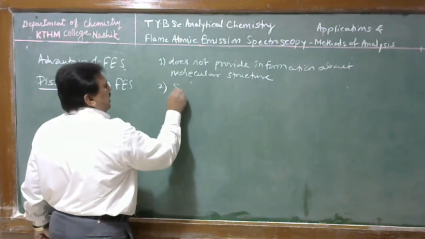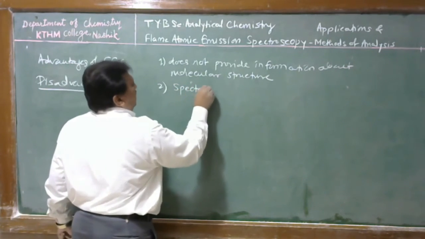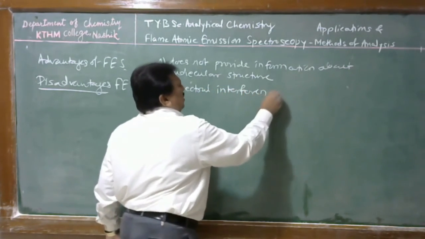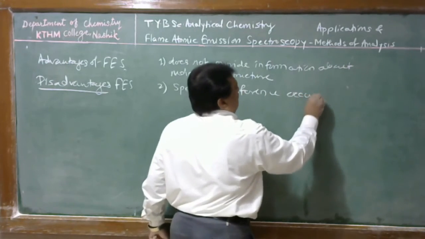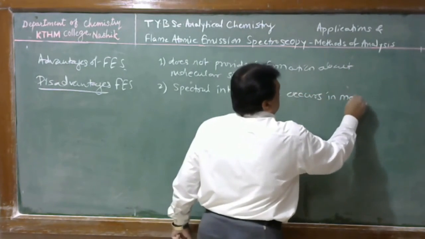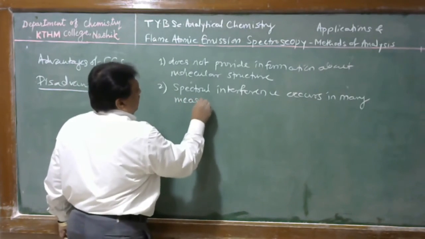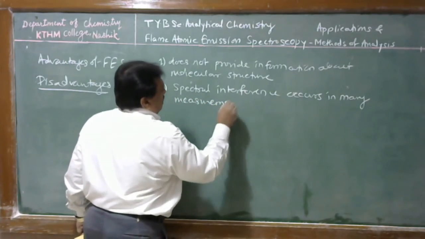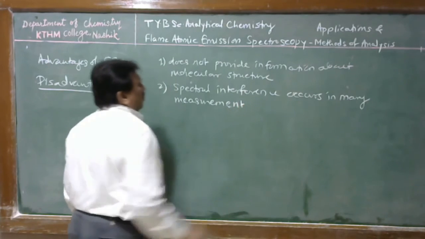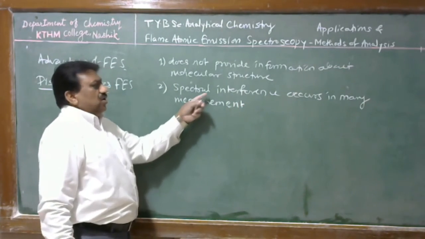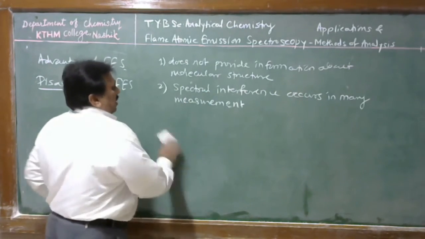Spectral interference occurs in many measurements. Therefore, we require a very sensitive monochromatic system for isolation of the resonance line of that analyte metal.